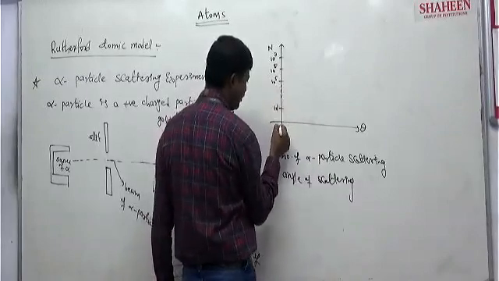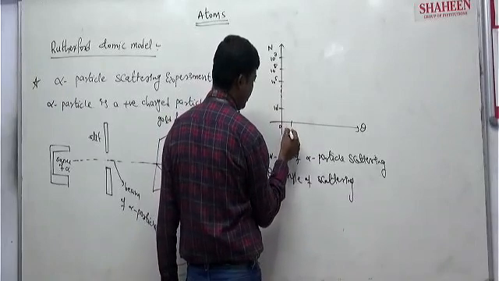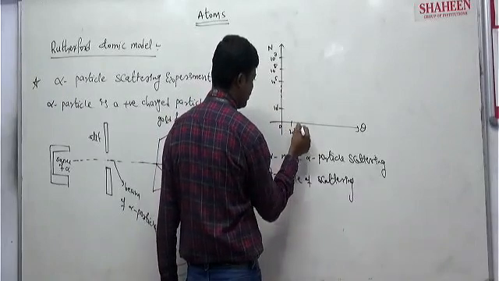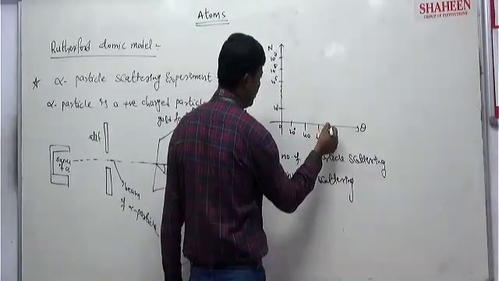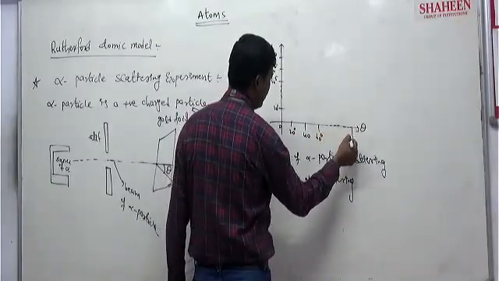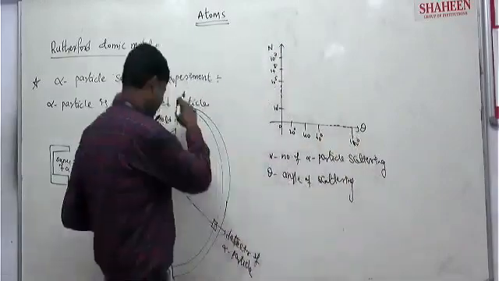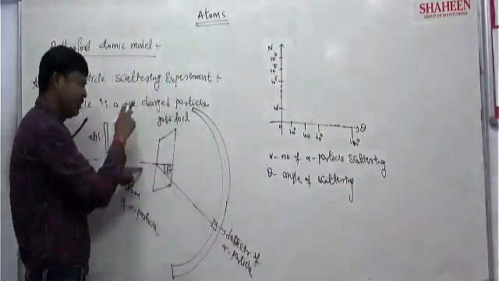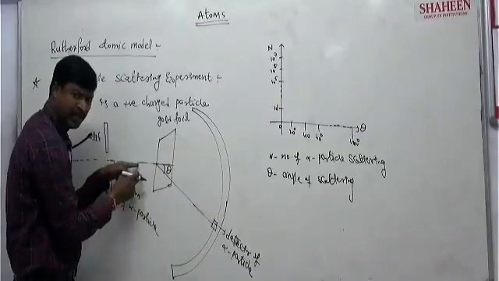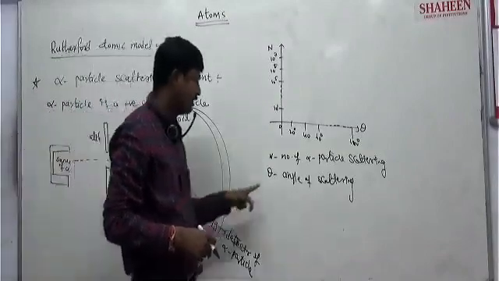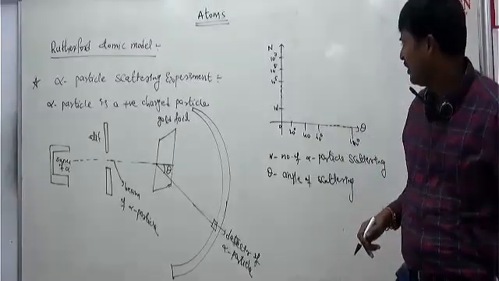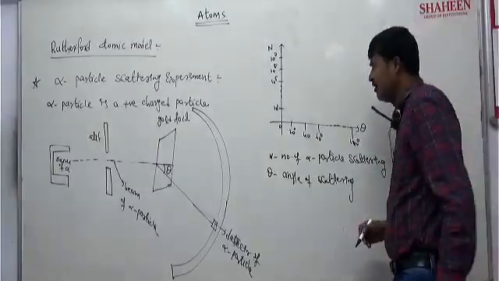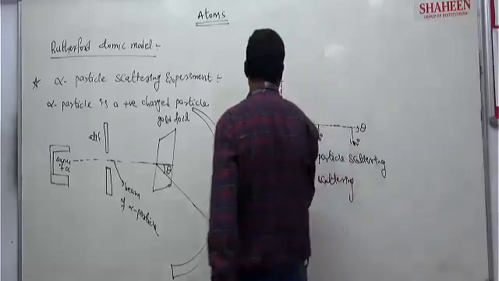The horizontal axis is 0 degrees, maybe 20 degrees, 40 degrees, 60 degrees, and so on, up to 180 degrees. It can be measured on both sides, up to 180 degrees. So if the graph is drawn in that way, they got it exactly like this.